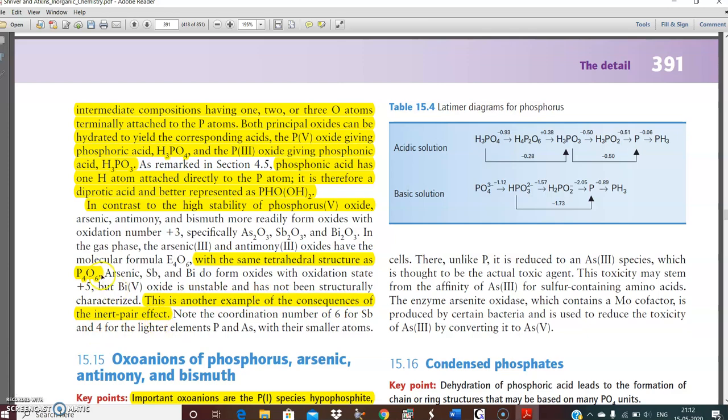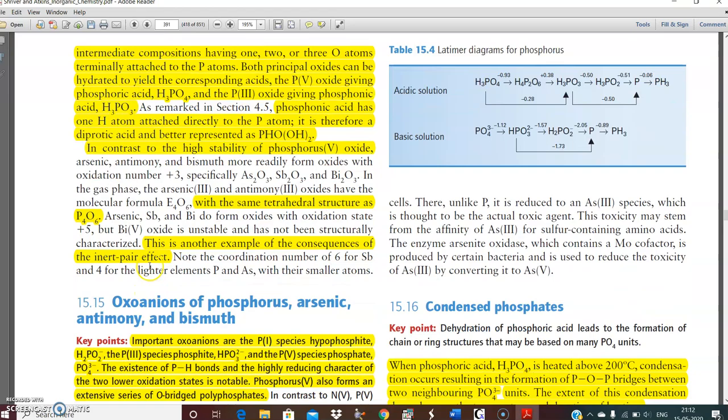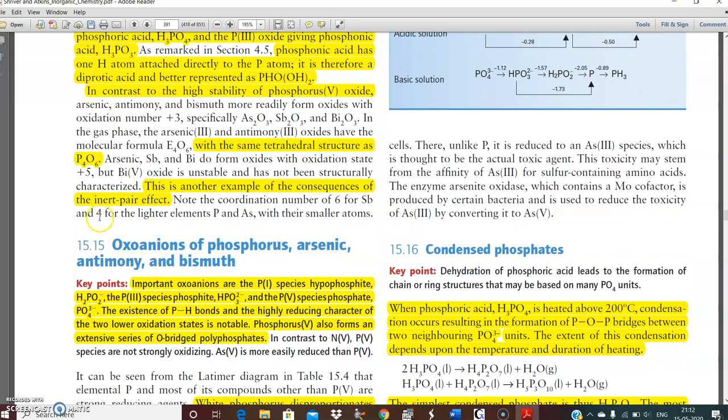That means for the lower members, the higher oxides are less stable. The 5 oxide for bismuth is less stable. This is because of the inert pair effect, which is due to the reluctance of s electron participation. Now, in the next class we will discuss the oxoanions of phosphorus.